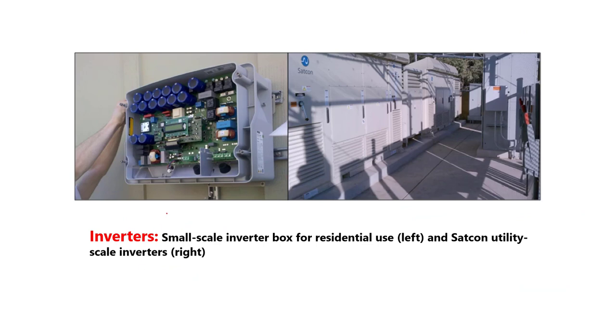Now here we see two types of inverter. On the left hand side, these are small scale inverters. This type of inverter we use for residential purposes. On the right hand side, this type of inverter is called a large scale inverter. This type of inverter is used to convert bulk DC power into AC power, and these inverters are basically used in large grid networks or large power plants. So these are residential inverters, and these are industrial inverters.